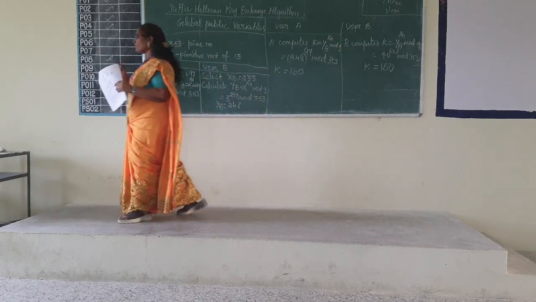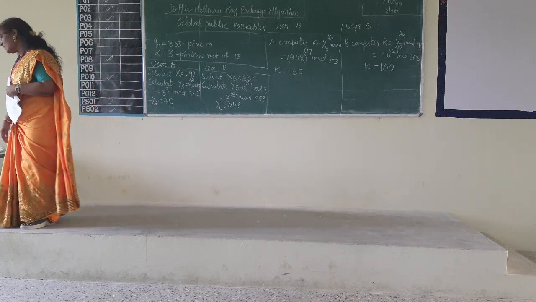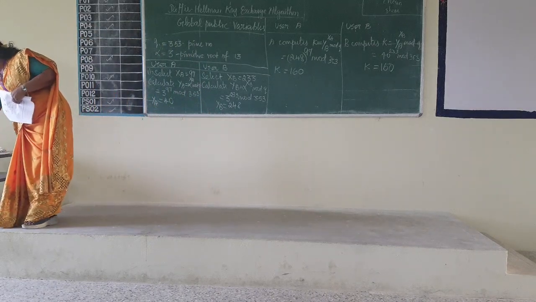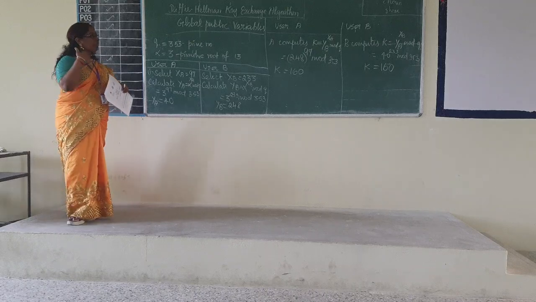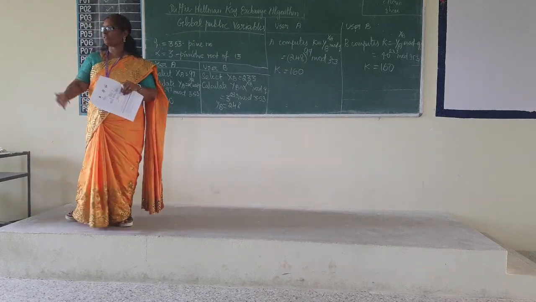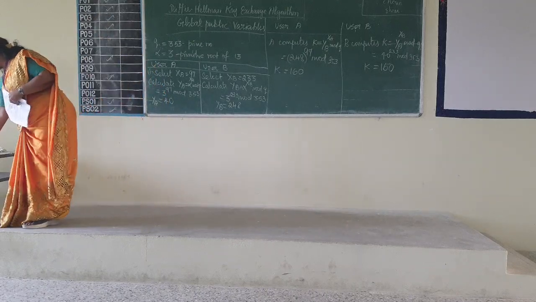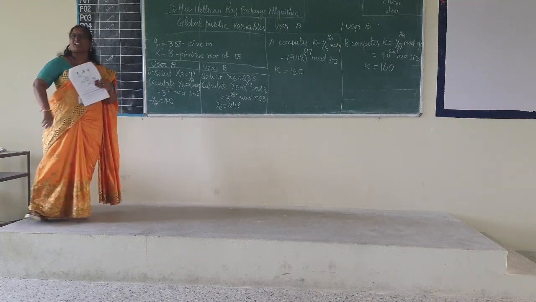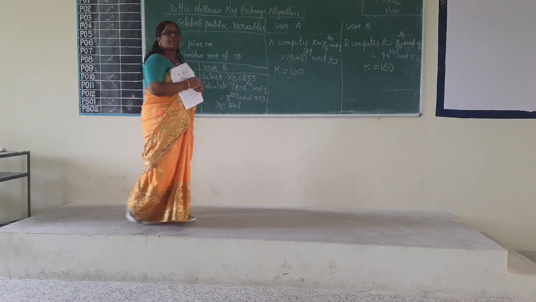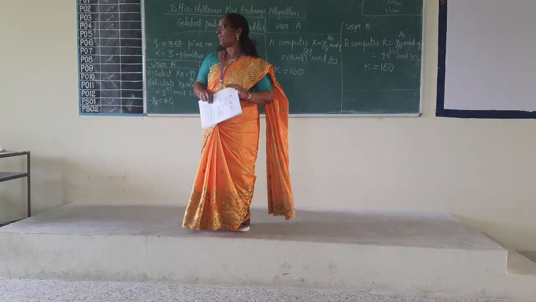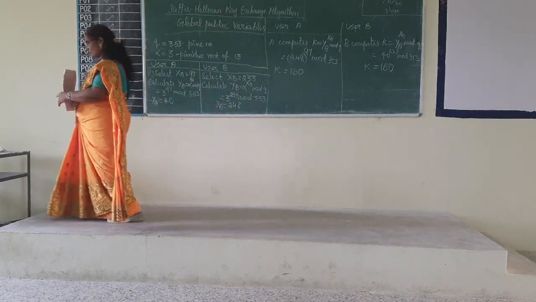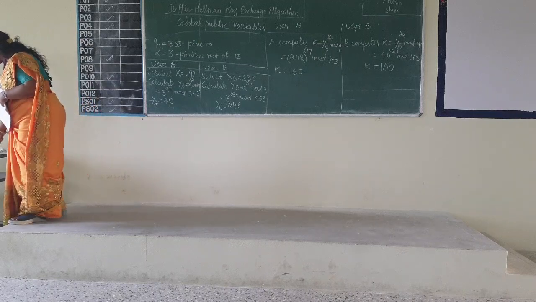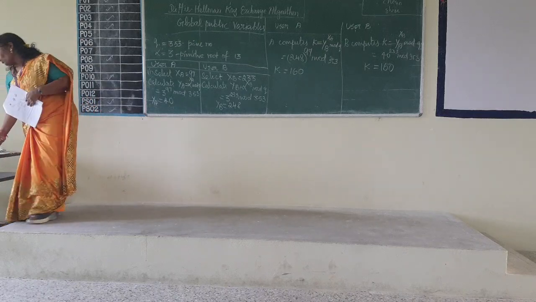Okay, fine. So for your practice, I give you some other values now. This you need to do from the beginning till the end, on your own. So take down the values. User A and B use the Diffie-Hellman key exchange technique with a common prime.